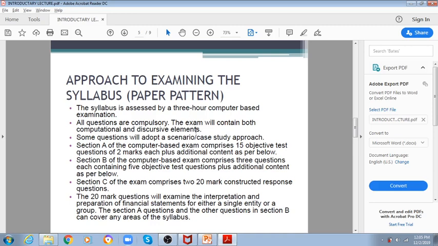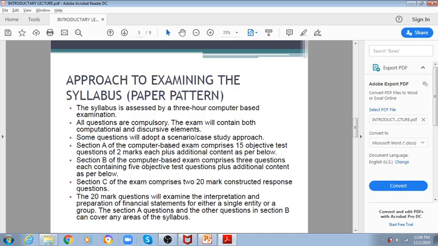So there is not just calculation. You have to explain the concepts as well, so there would be a discursive element as well. Some questions will adopt a scenario and case study approach as well, so there would be some scenarios and case studies that you have to understand and apply that financial reporting knowledge.